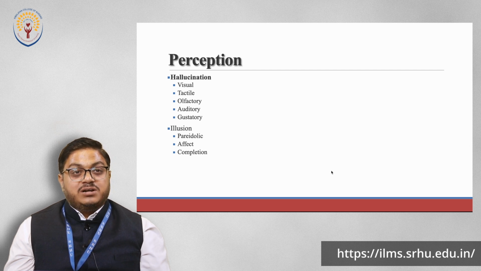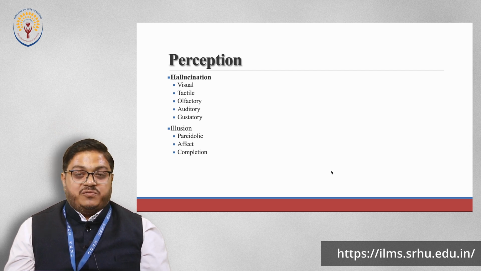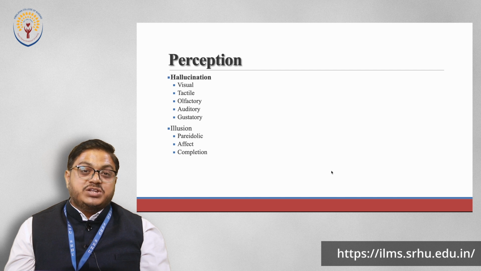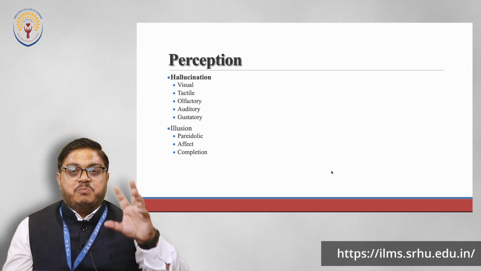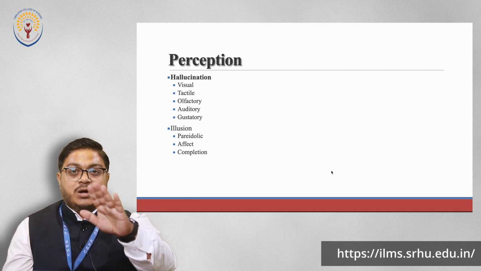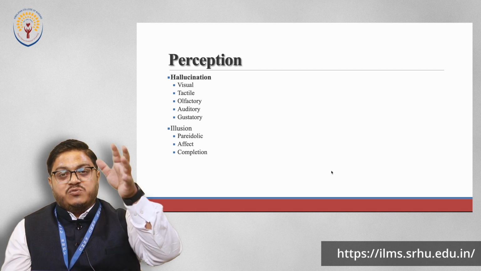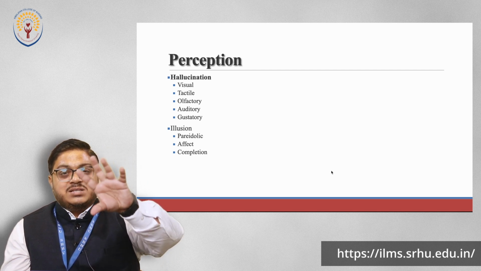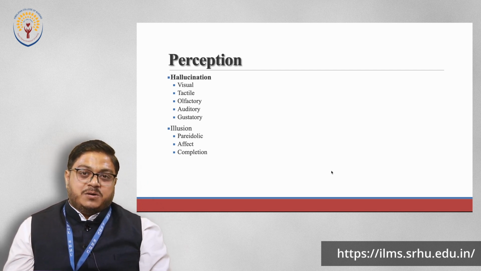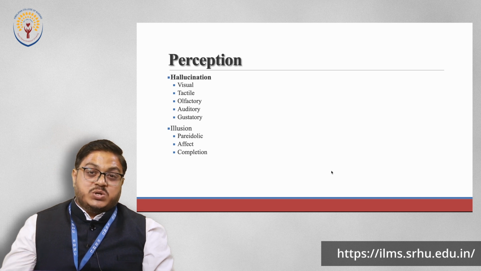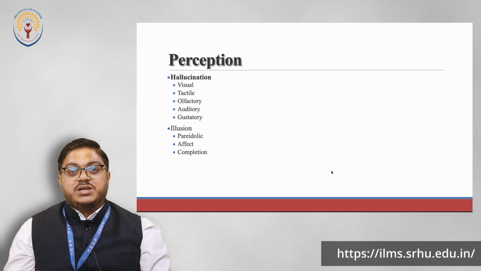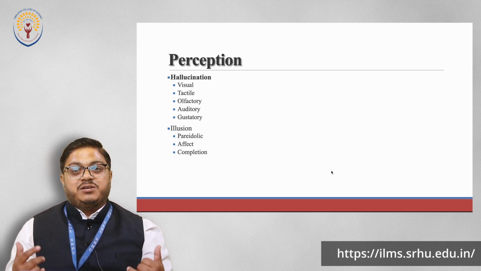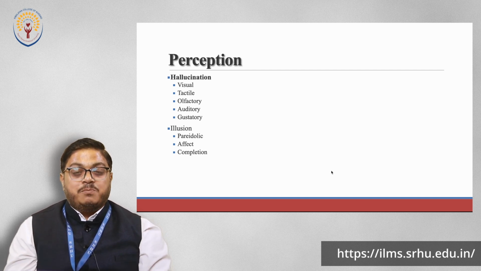And the third type of illusion is known as completion illusion. What happens is, we see an incomplete image and our brain tries to fill it in and make a proper, good image out of it. We see a broken house and our brain fills in the information and we see something else forming of that house. So this is called completion. Anything that is incomplete, our brain tries to fill in that information, and once it does, we perceive it in a different manner.